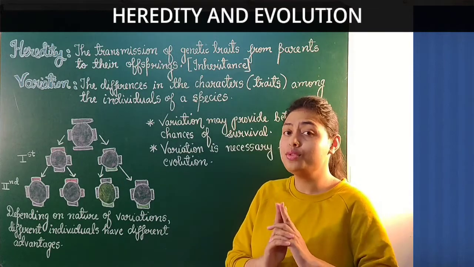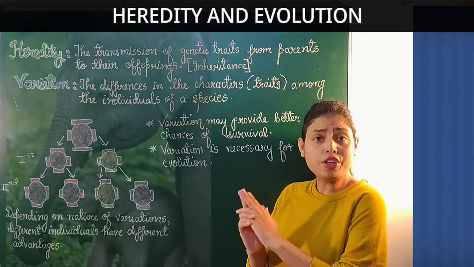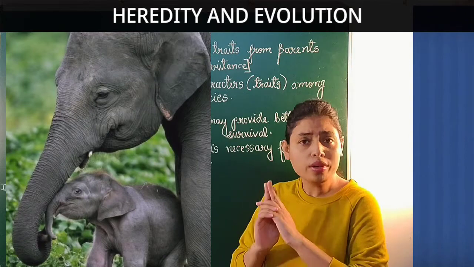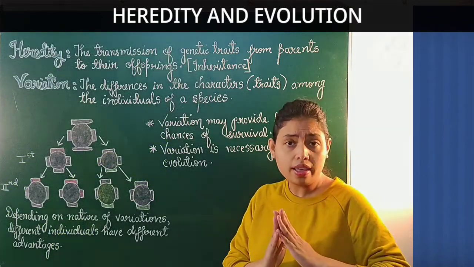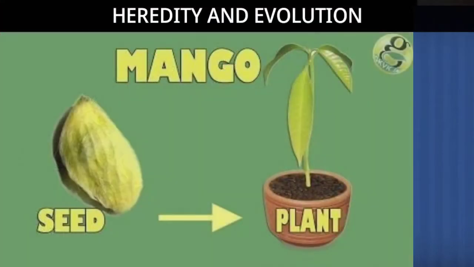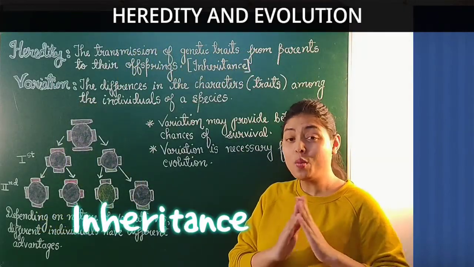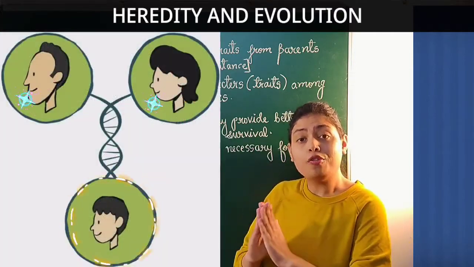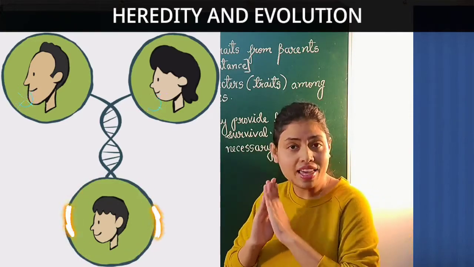Today we will start a new chapter, Heredity and Evolution. Children, have you ever wondered why an elephant gives birth to only a baby elephant? Why not some other animal? Or why a mango seed forms a mango tree and why not some other plant? The reason is inheritance. Now, what is inheritance? The transmission of genetic traits from parents to the offspring is known as inheritance.